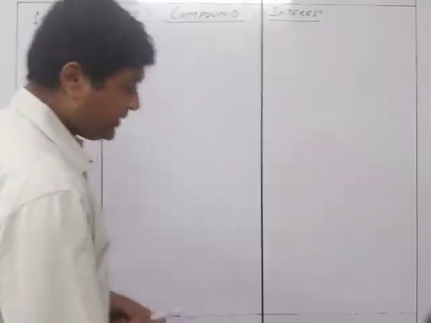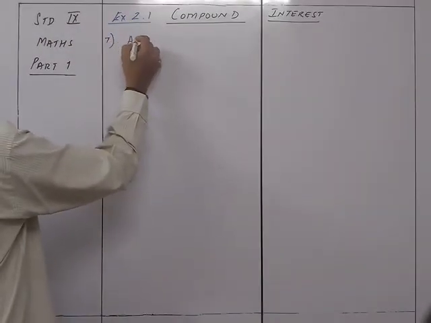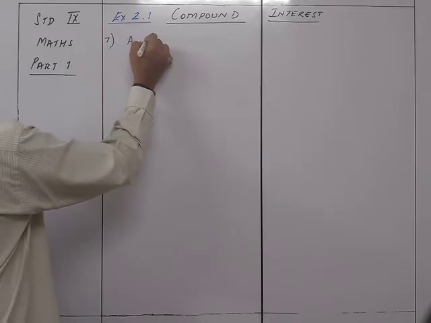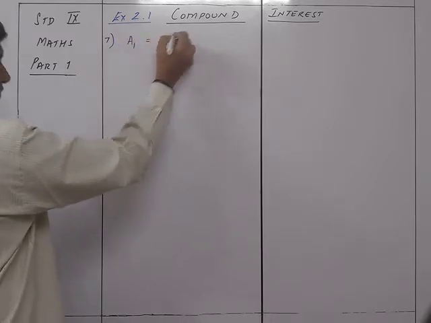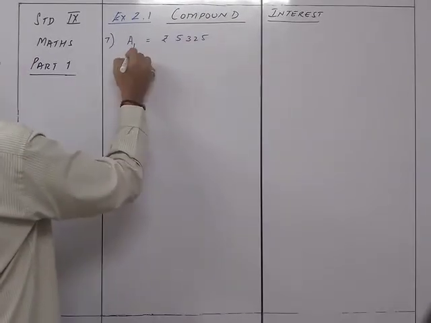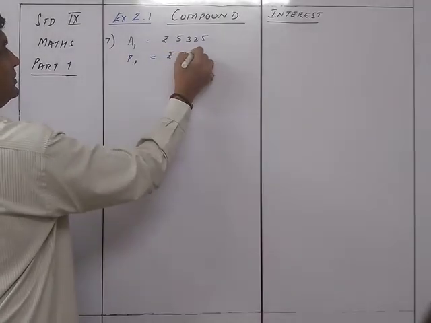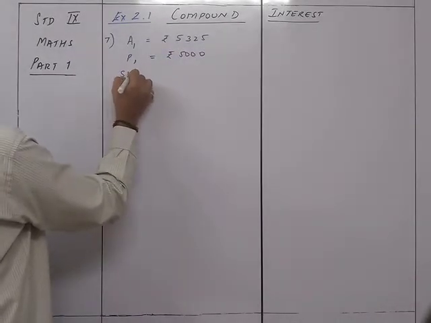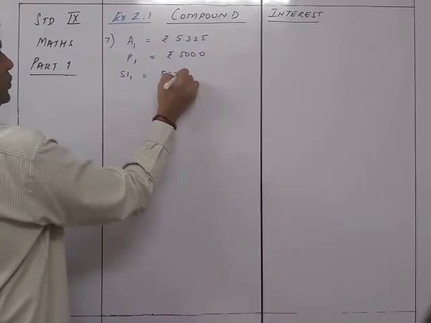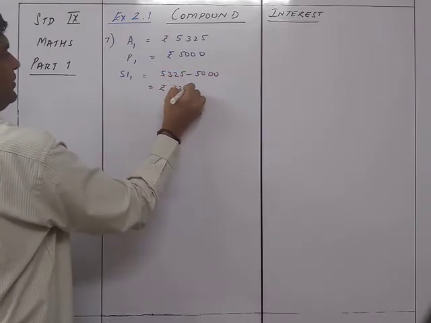Okay, so we have over here question number 7. We have A1 is equal to rupees 5325. P1 is equal to rupees 5,000. So accordingly, my SI1 is equal to 5325 minus 5,000, which is equal to rupees 325.